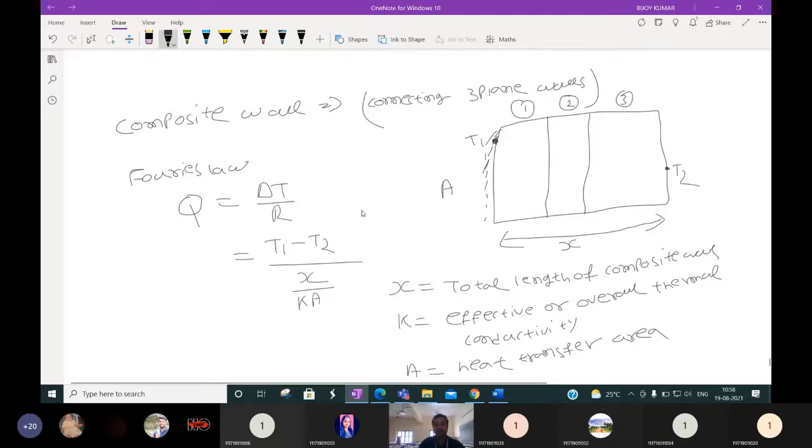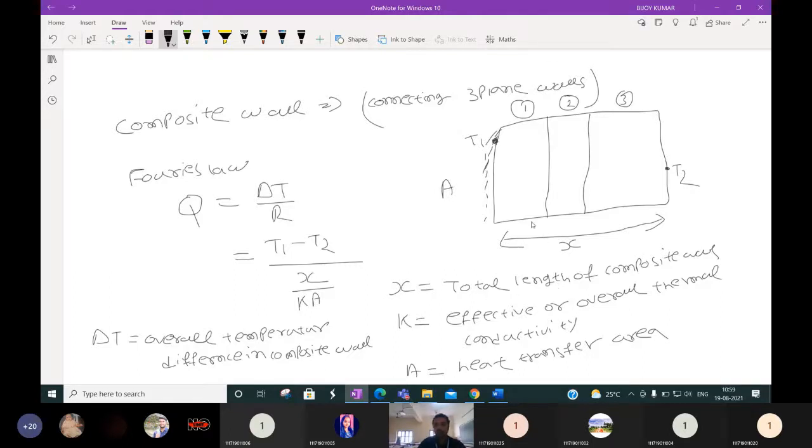Then delta T means the overall temperature difference in the composite wall. Why do I take overall, and here also overall conductivity?